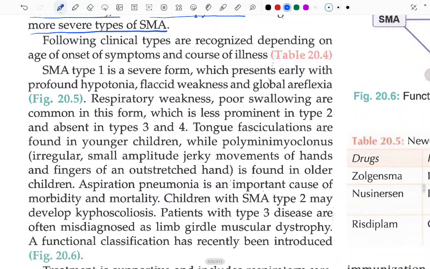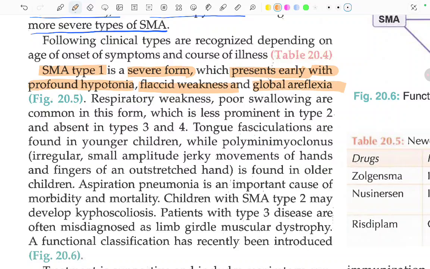The following clinical types are recognized depending on the age of onset and the course of illness. We will read that table. Type 1 is a severe form which presents early with profound hypotonia, flaccid weakness, and global areflexia. This is important: how will type 1 present? With profound hypotonia, flaccid weakness, and global areflexia.